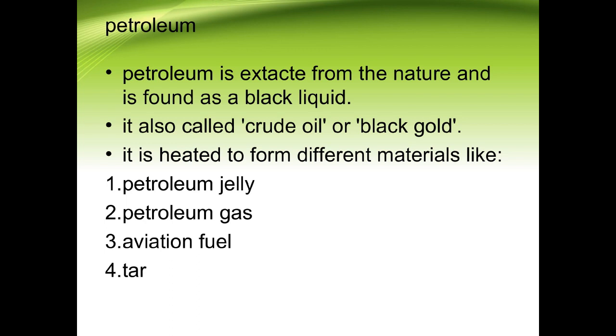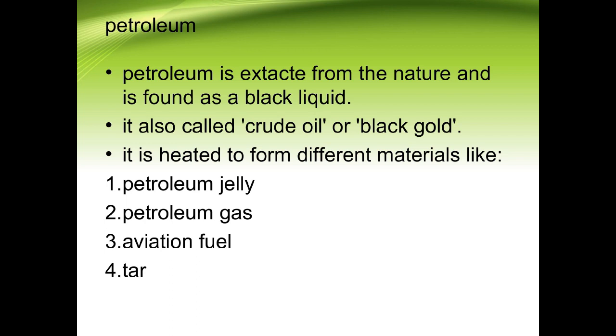Petroleum gas includes petrol, diesel, kerosene, naphthalene, all the things that we obtain as fuel. Aviation fuel is the white fuel used commercially in aircraft, airplanes, helicopters, and other things. And tar is nothing but coal tar, the black liquid which is used to build roads and commercially for the maintenance and development of roads and other materials.